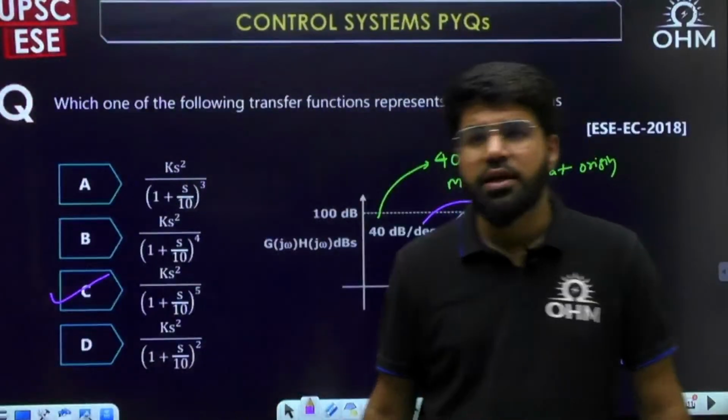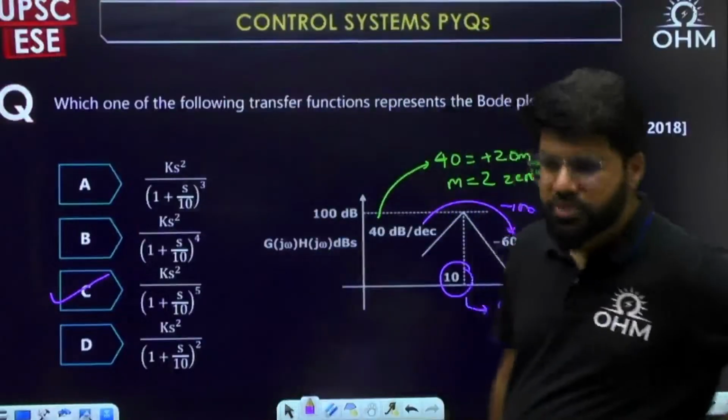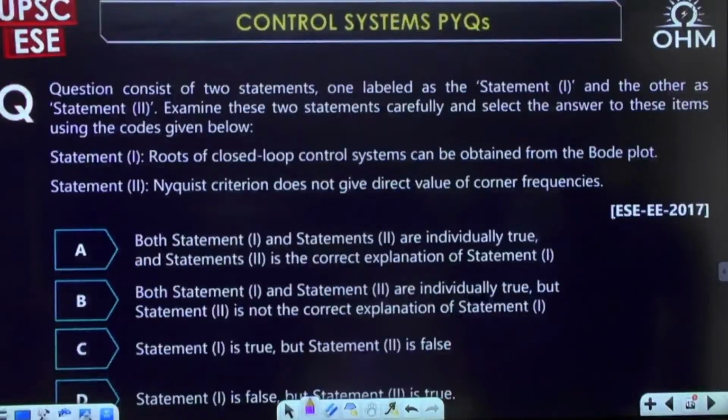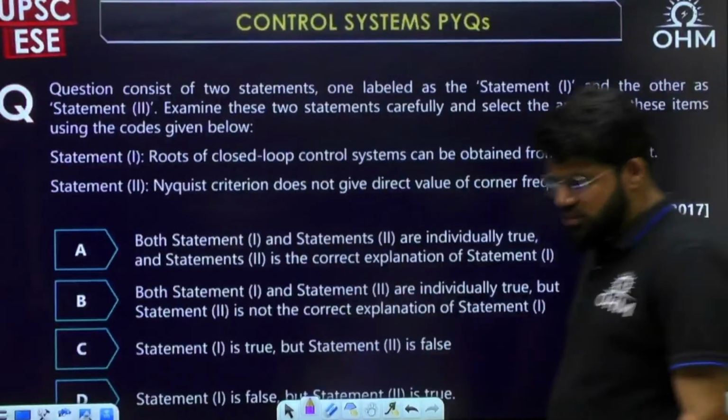Yeah, correct answer, Charan Raj and Sai Vikas. Correct answer. It is option number C. Okay. Next question.